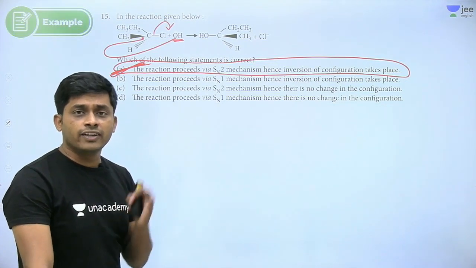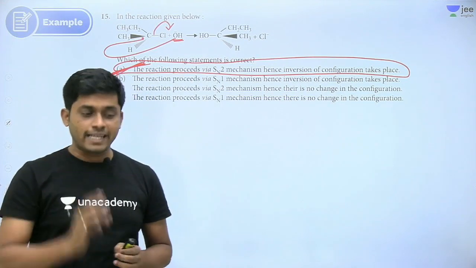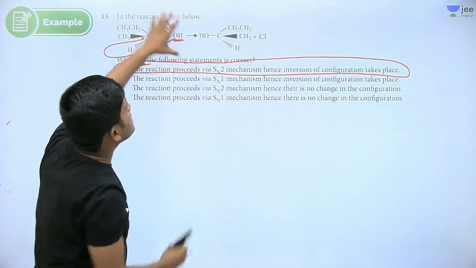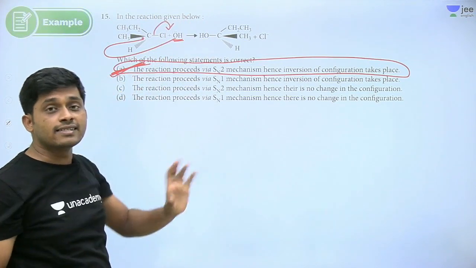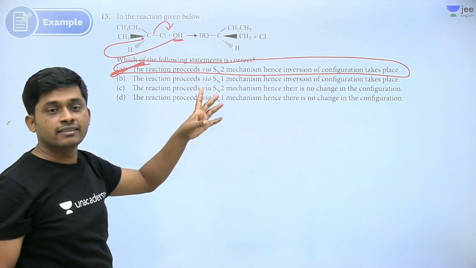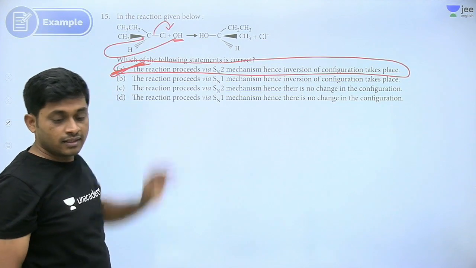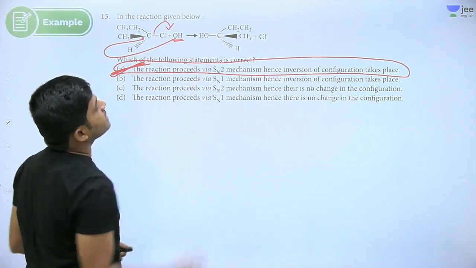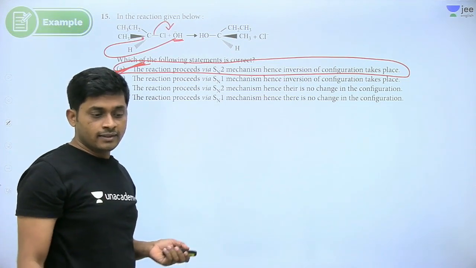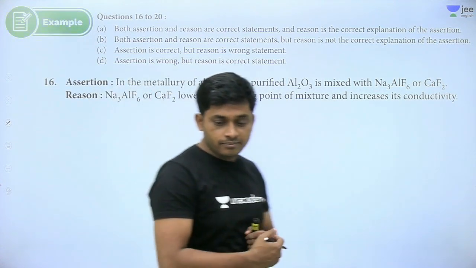SN1 means if there is a complete carbocation and it is chiral, retention and inversion both take place. But see this reaction. Don't generalize. See this reaction. OH minus is attacking from the backside. What is this reaction? This particular reaction. See, the configuration is changed. Got it, right? Next question.